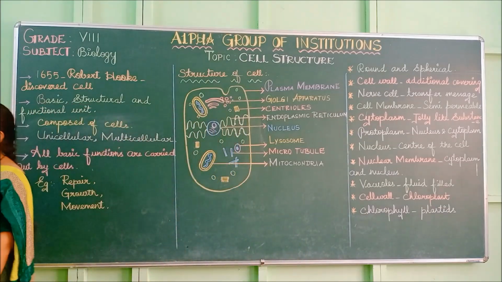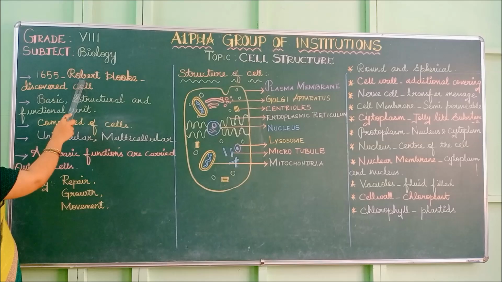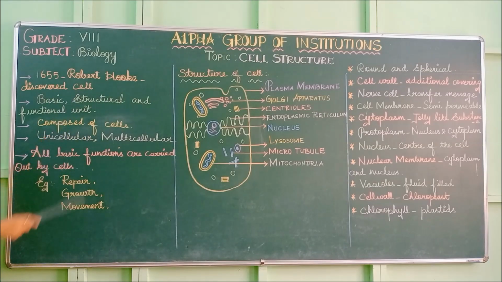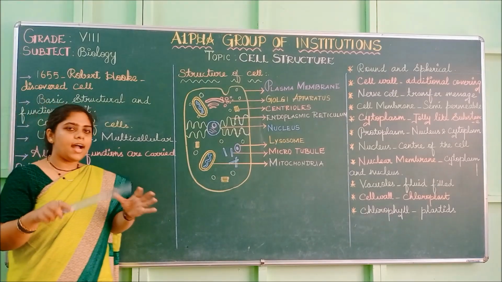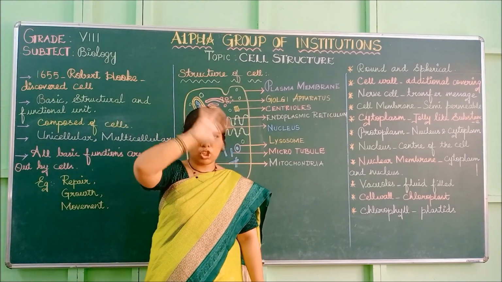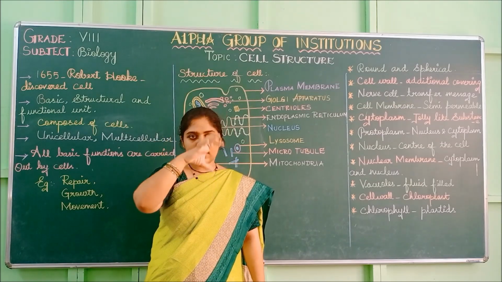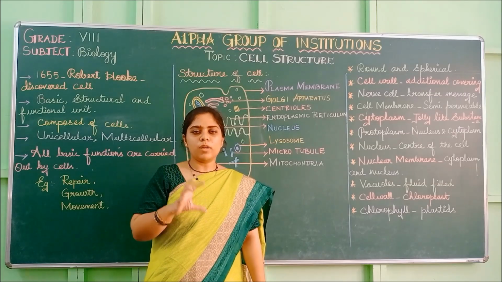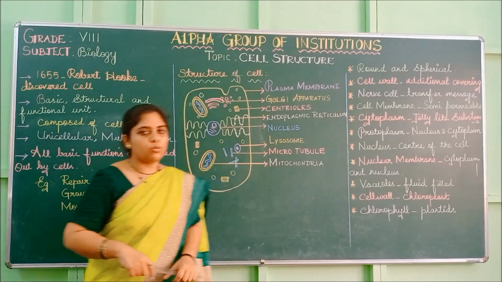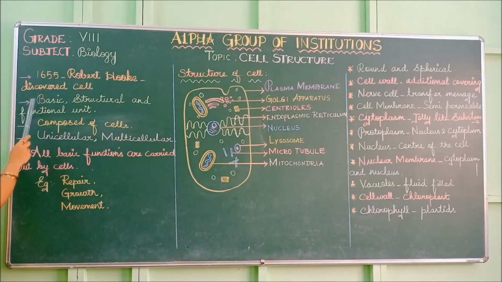First, I am going to tell about the history of the cell. In 1655, a scientist called Robert Hooke discovered the cell. He was the first to discover the structure, the shape of the cell. He mentioned the cell organelles like that. He was the first one to mention the structure of the cell. So what is his name? Robert Hooke, in 1655, discovered the structure of the cell.